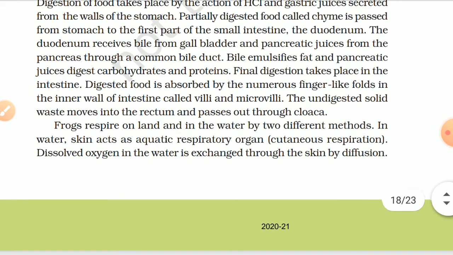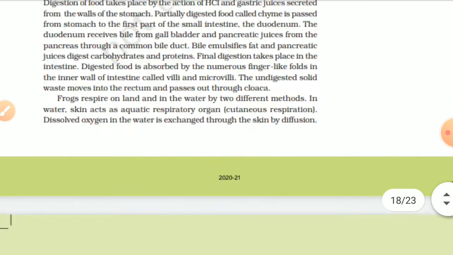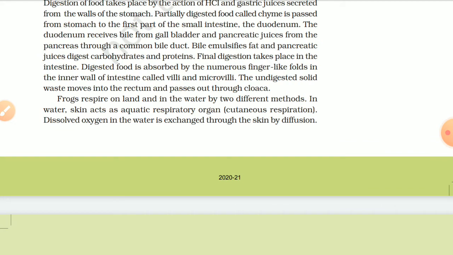Bile emulsifies fat and pancreatic juice digests carbohydrates and proteins. Final digestion takes place in the intestine. Digested food is absorbed by the numerous finger-like folds in the inner wall of the intestine called villi and microvilli. The undigested solid waste moves into the rectum and passes out through the cloaca.